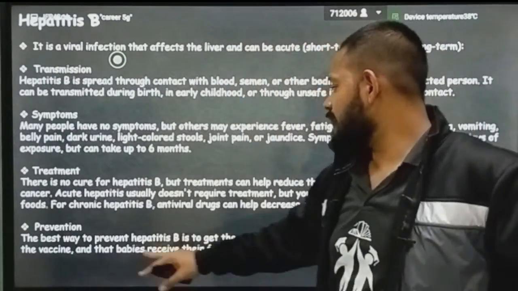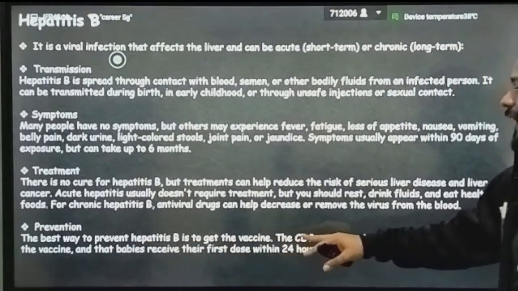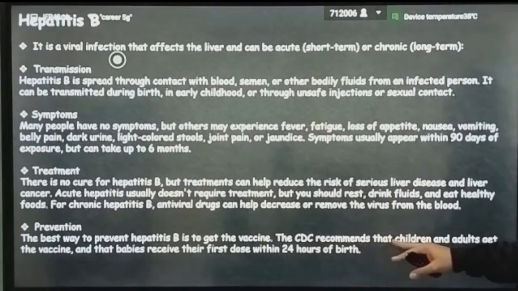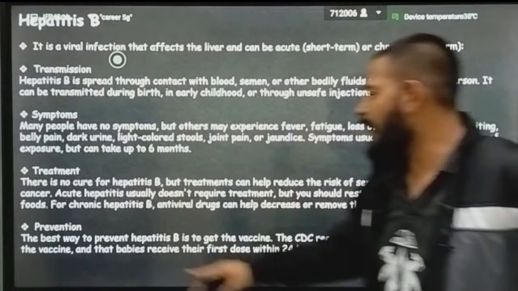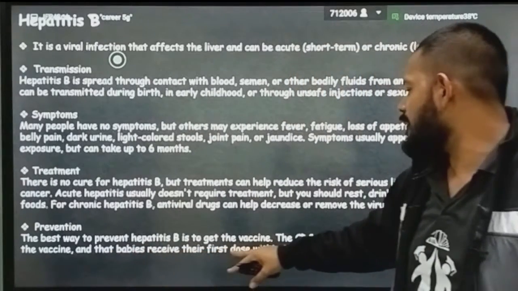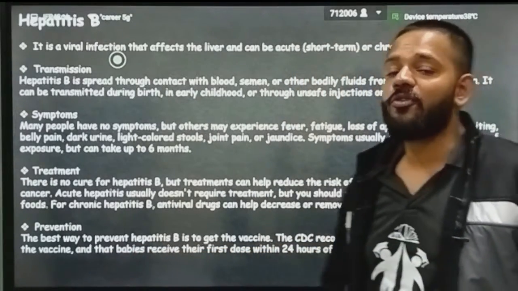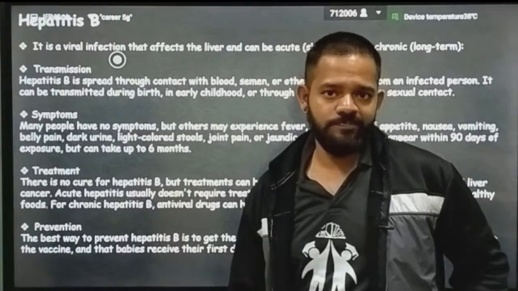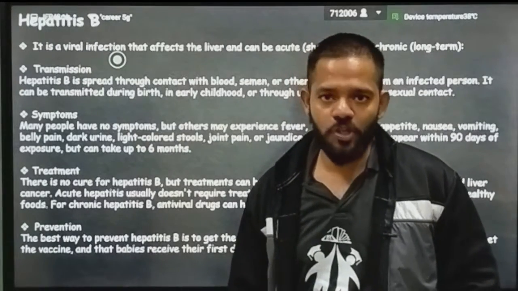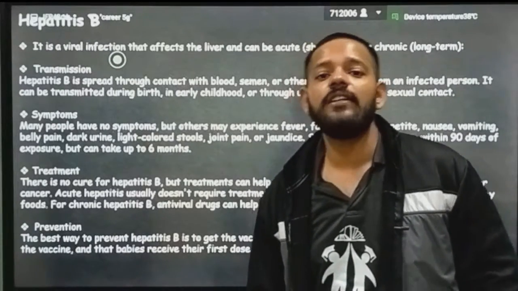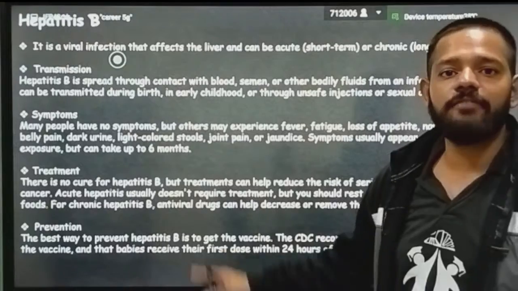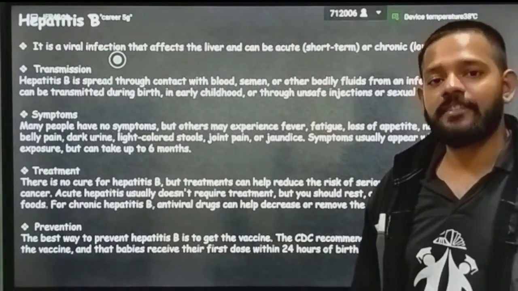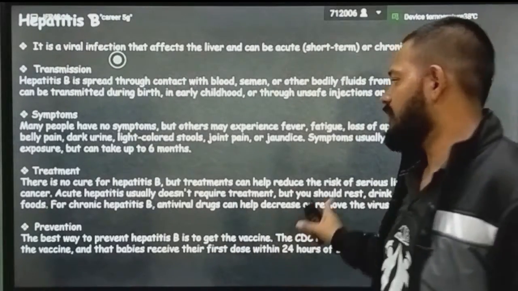Okay, prevention. The best way to prevent hepatitis B is to get the vaccine. The CDC recommends that children and adults get the vaccine and that babies receive their first dose within 24 hours of birth. Newborn babies who get this vaccine within 24 hours can be vaccinated against the hepatitis B virus.